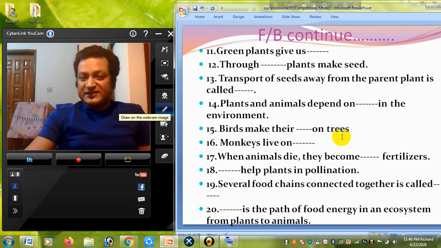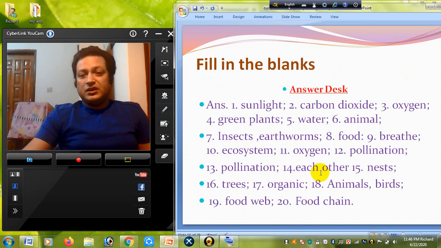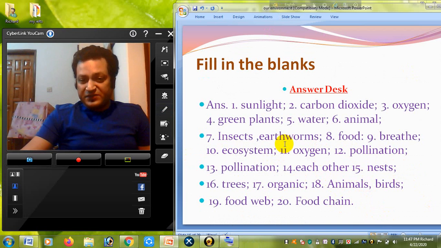Definitely nest or shelter. Monkeys live on dash, definitely on trees. Now we will see the answers of all the fill in the blanks. There is pollination, number 12; there is nest, number 15; 20 is food chain; there are green plants and water. These are the answers of all the fill in the blanks.